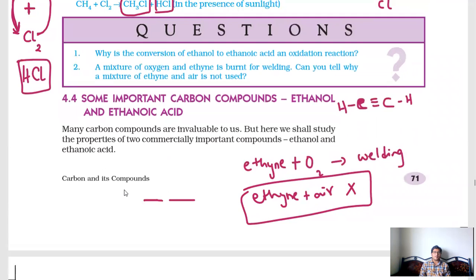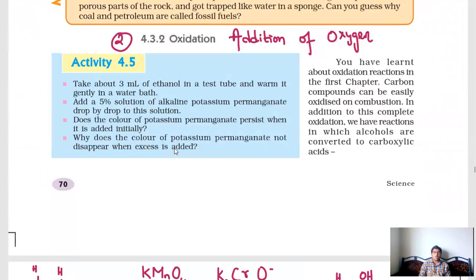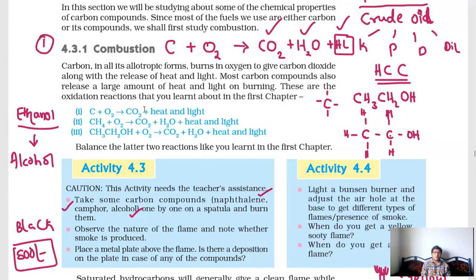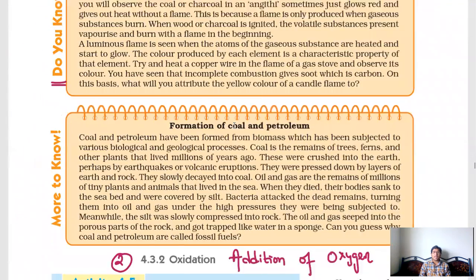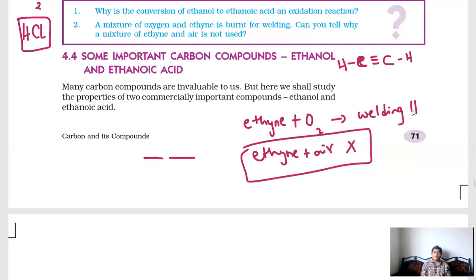if you observe this, hydrocarbon compounds will combine with oxygen to give more amount of heat and light, isn't it? And that ethyne will combine with oxygen to give more amount of heat and light. So more amount of heat should be produced to join those iron rods, to weld railway tracks, etc.